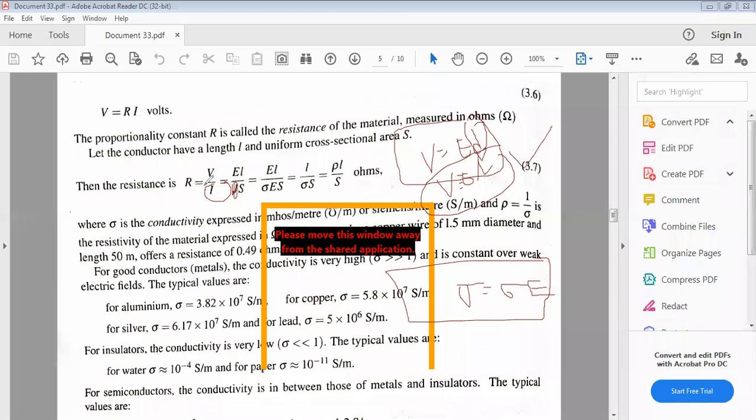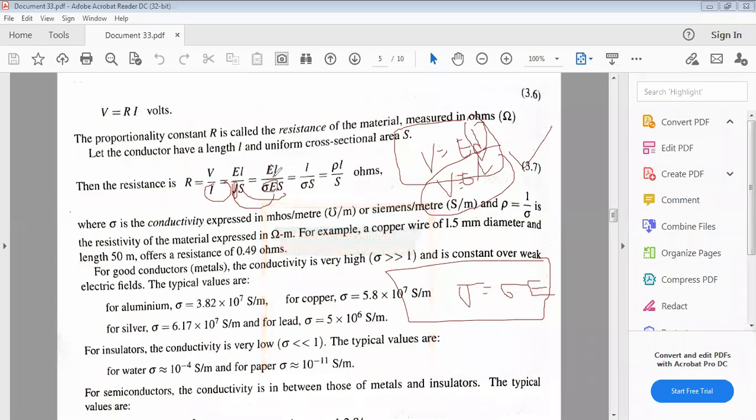Replacing J with sigma E, we get E into L by sigma E into S. The two E's cancel, so R equals L by sigma S, which equals rho L by S ohms.